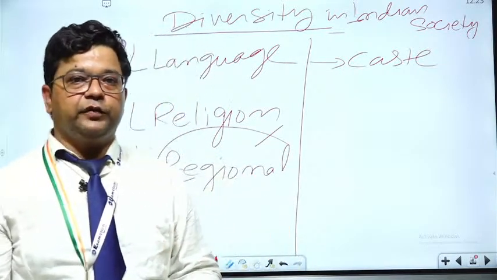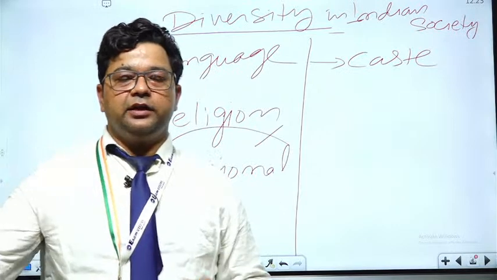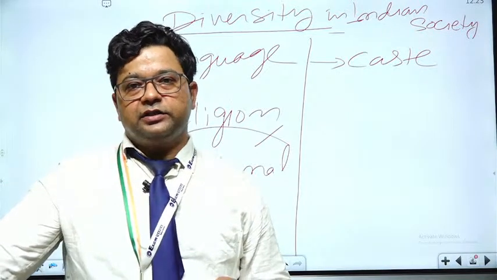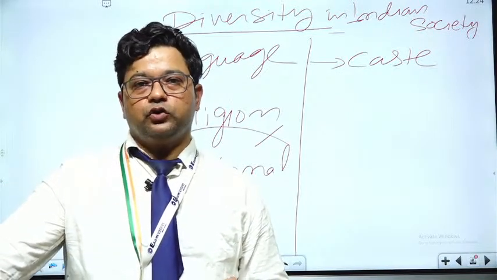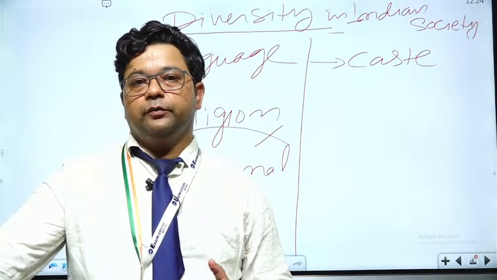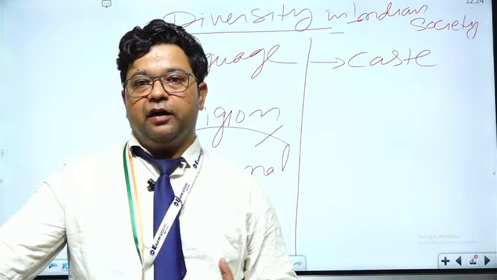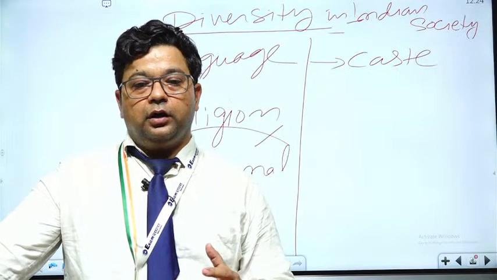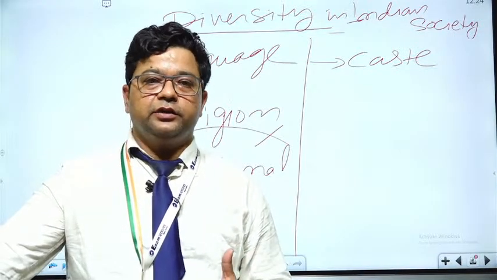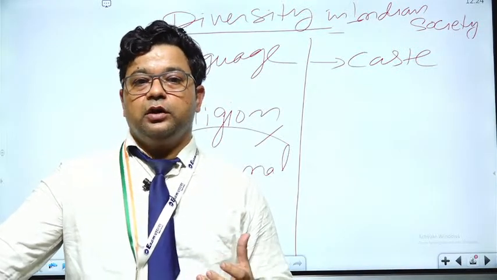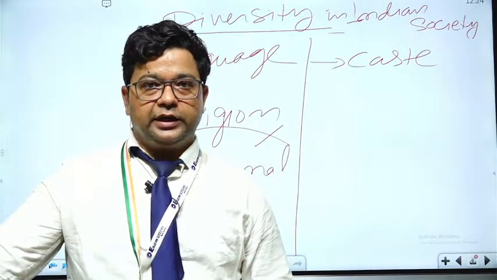It's one of the features, we can say Indian society shows class diversity also, but it does not show the unique feature. It has been added after the advent of urbanization and industrialization. The class concept has been introduced in society, but the